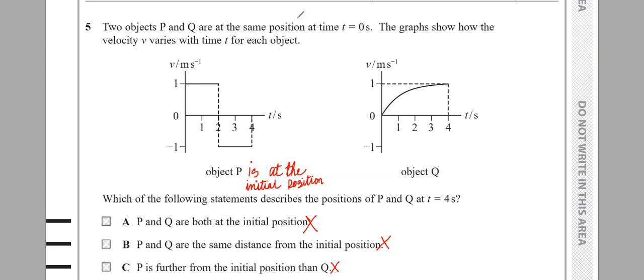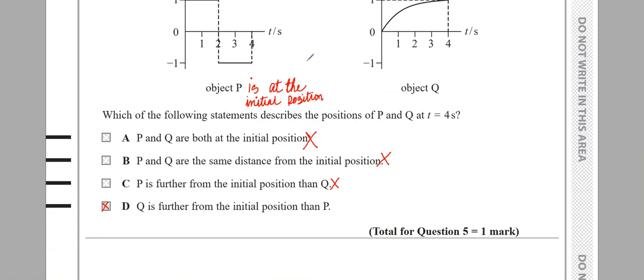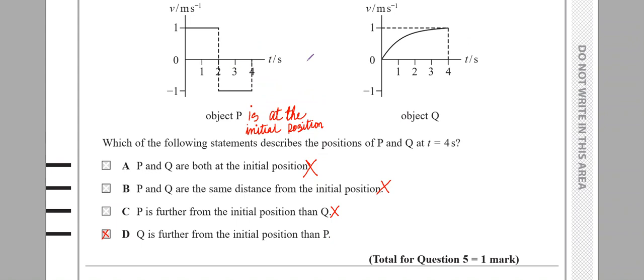Two objects P and Q at the same position at time t. The graph below shows how the velocity v changes with time t for each object. Which of the following statements describes the position of P and Q at time t equals 4? আচ্ছা, এখানে দেখাচ্ছে দুইজনই time t equals 4 পর্যন্ত আসছে। কিছু জিনিস রিকল করা উচিত, যেমন area under velocity time graph gives the displacement.